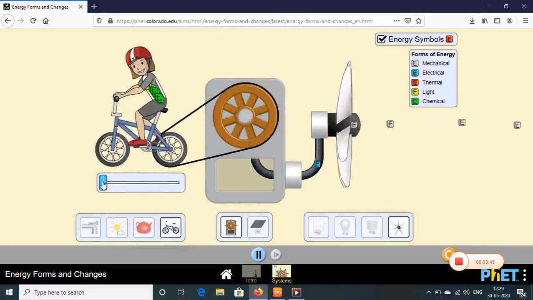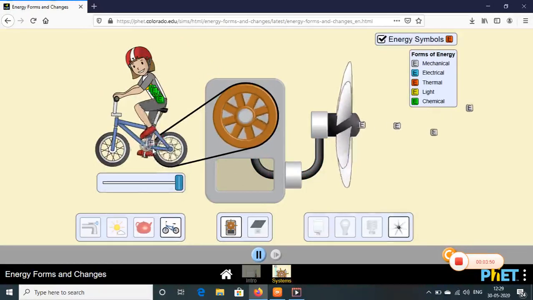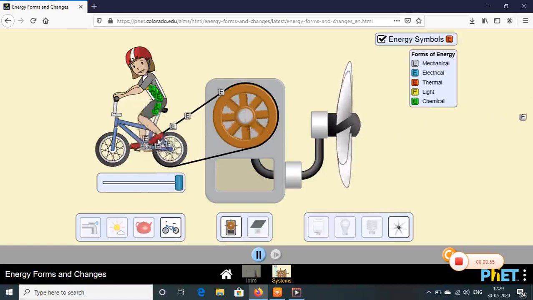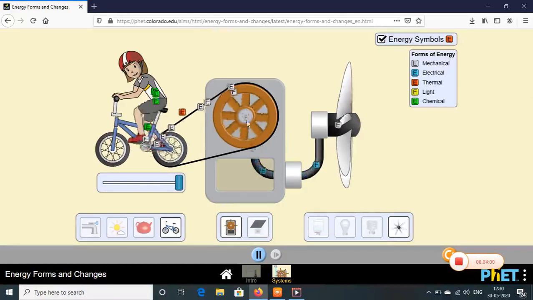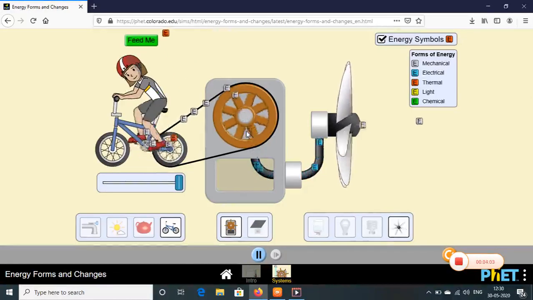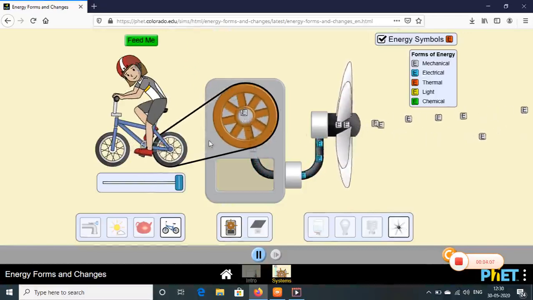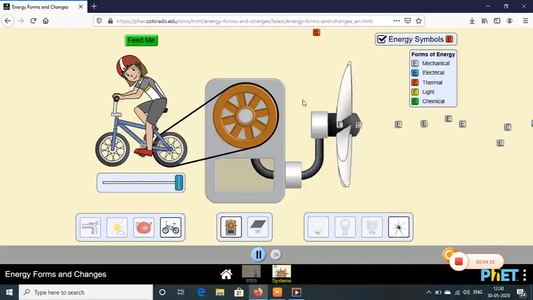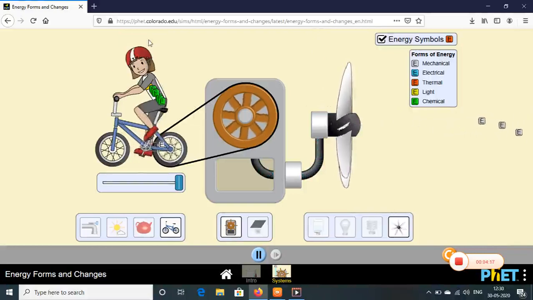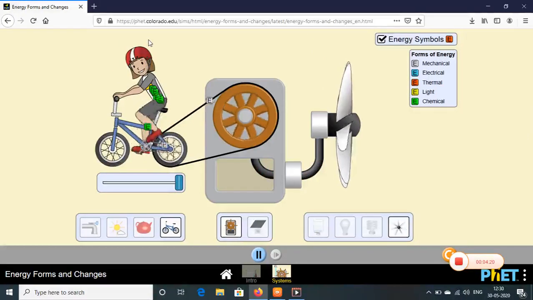The next is mechanical energy. Mechanical energy, this boy is pedaling the bicycle, and it is connected to a wheel. So with the help of muscular energy, the wheel is rotated. And when the wheel is rotated, you find now the boy is tired, so you have to feed him an energy drink. So if we feed him with energy drink, we find that again he starts pedaling the bicycle.